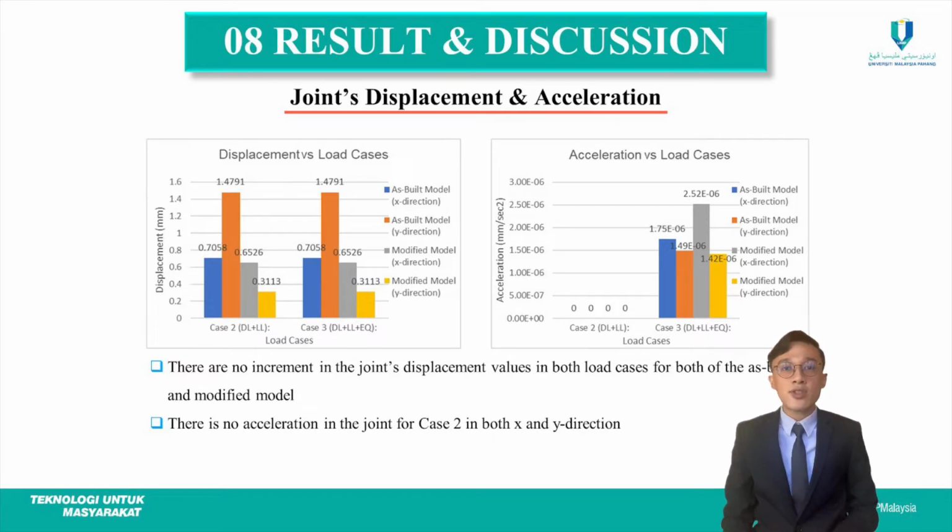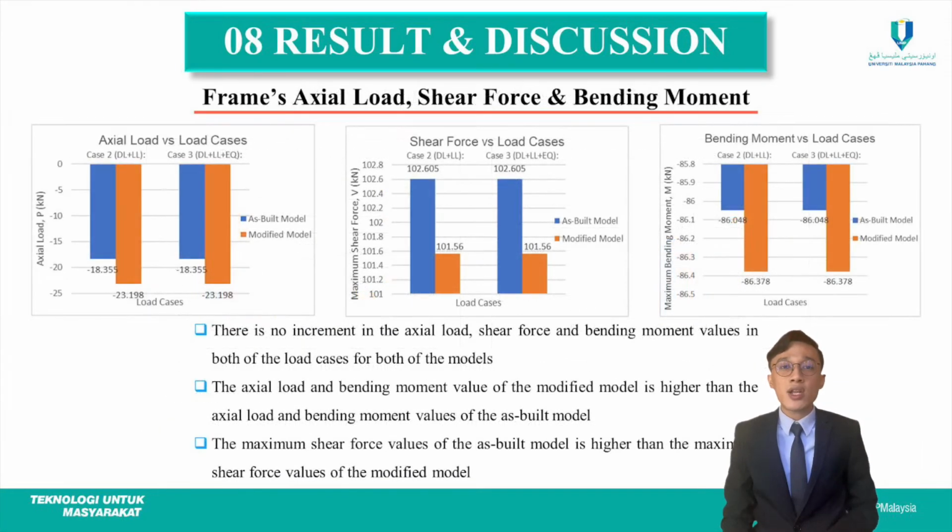Meanwhile, as for the joint acceleration, we can see that there is no acceleration in the joint for case 2, which is the non-seismic analysis, in both X and Y direction for both of the models. So the next one is the result that is obtained for the frame axial load, shear force, and bending moment value. From this bar chart here, we can see that there is no increment in the axial load, shear force, and bending moment value in both of the load cases for both of the models.